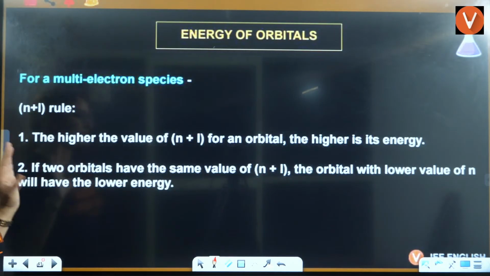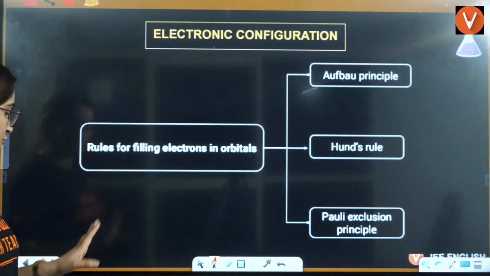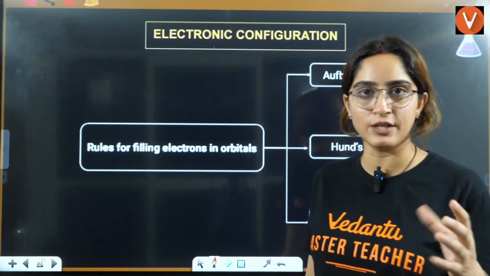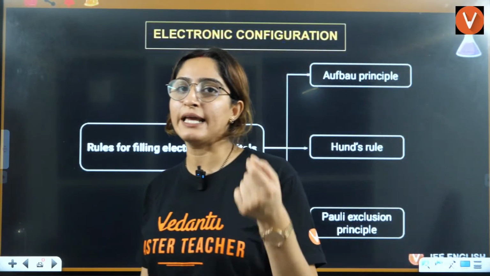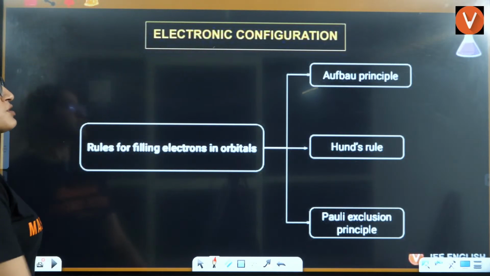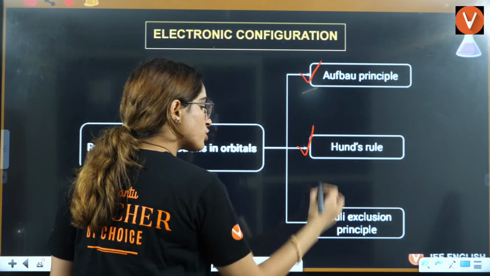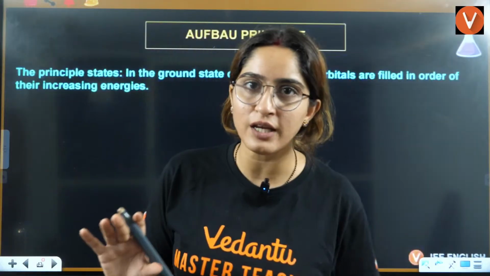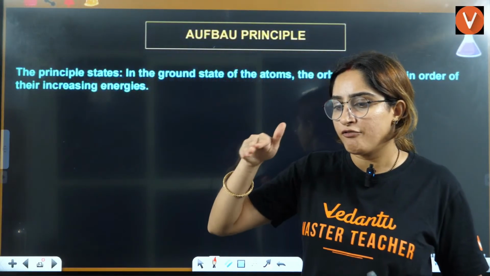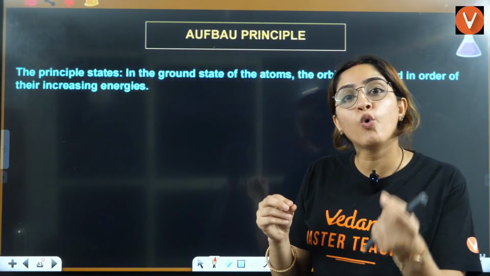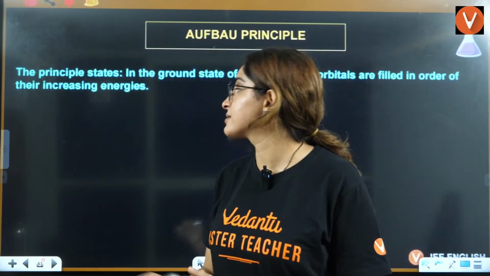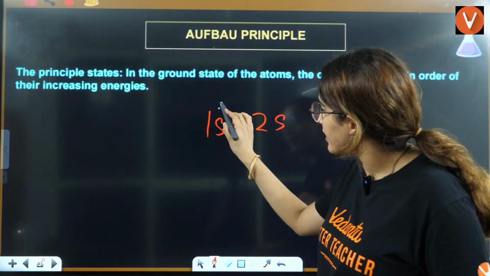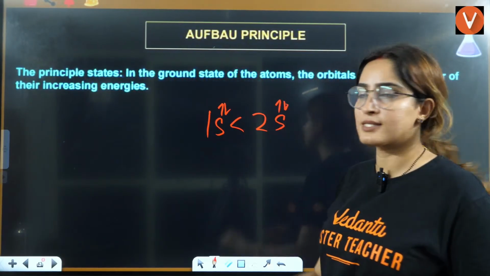Now, based on this n plus l rule, we have certain rules, and I'll also tell you how to fill in these rules. There are 3 rules to fill the electronic configuration. The first rule is the Aufbau principle, then Hund's law, then the Pauli exclusion principle. The Aufbau principle is related to energy. It says that firstly, electrons will be filled in the lower energy orbital. Let's say I have 1s and 2s. 1s has lower energy, so firstly I will fill 1s, then I will fill 2s.